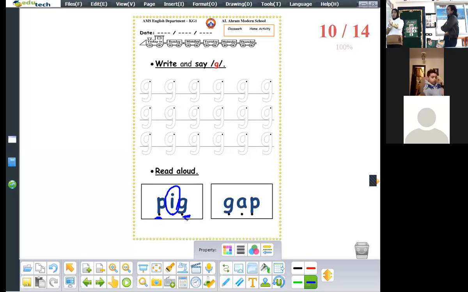Try to stretch the sounds to make one word. Pig, pig, pig. Yes, excellent. Okay, the next one. Let's read this word. What is the first sound here? G, g, g. P, p. So let's stretch the word. G, a, p. Gap. Yes, this word is gap. Next. Turn the page.